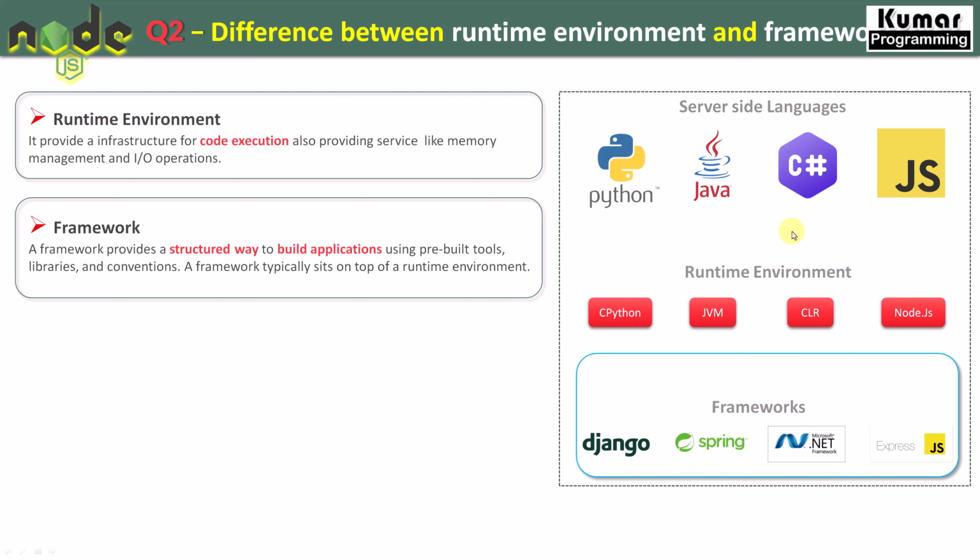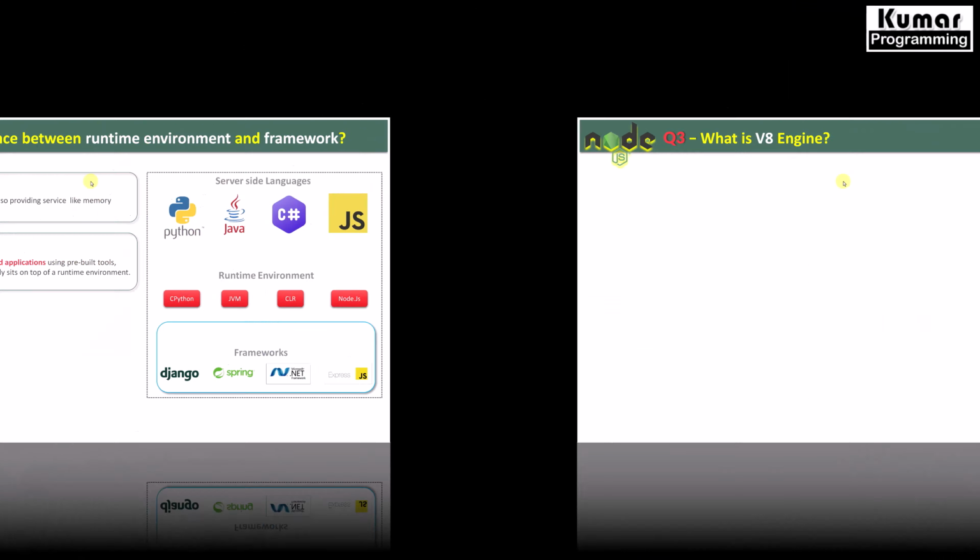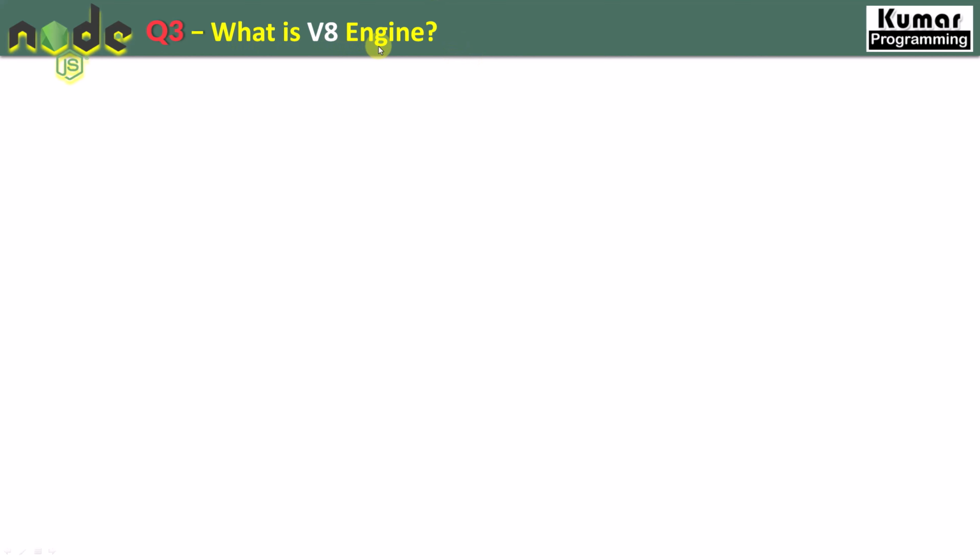Now there might be a question coming to your mind. JavaScript was a client-side language. Now it has become a server-side language and it is getting executed inside Node.js. So how could that be possible? How did this client-side language become a server-side language as well? The key thing is the V8 engine. Now let's see our next question: what is the V8 engine?